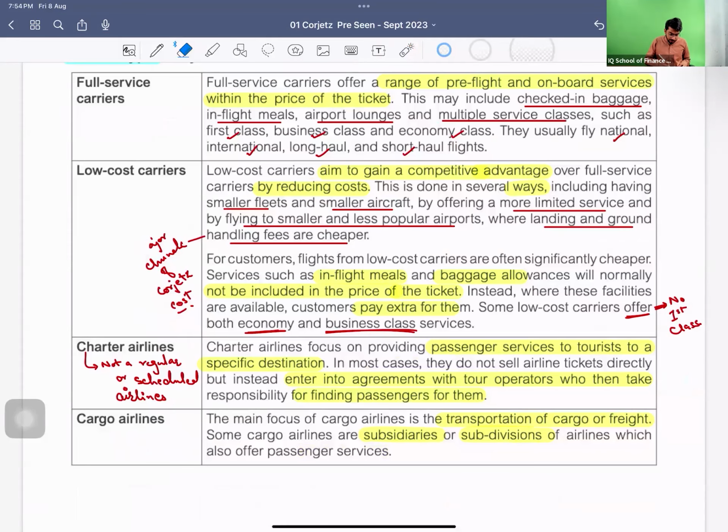And the other thing is that when I was reading the pre-seen, I identified that the major cost of Corjetz is coming from landing and ground handling fees. Since you yourself are a low cost airline working on a no-frills strategy, you should also adopt this strategy by flying to smaller or less popular airports, so that you can reduce your cost and align it with your strategy, if it is possible for you.